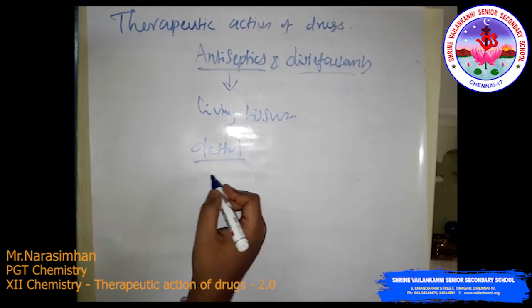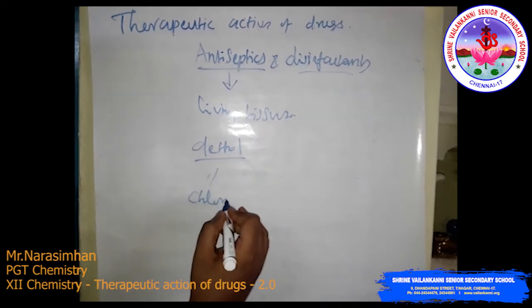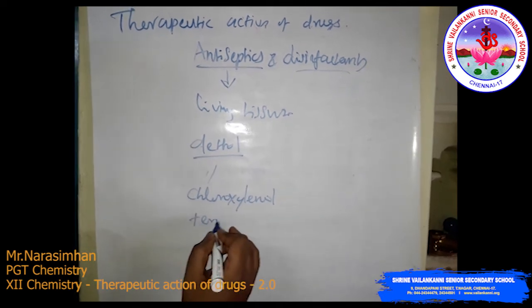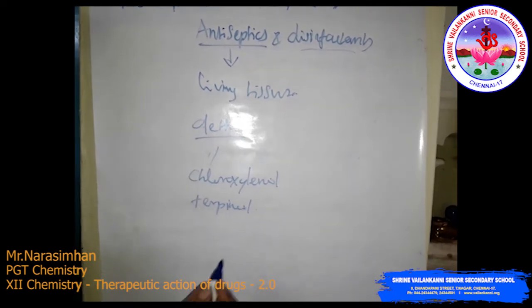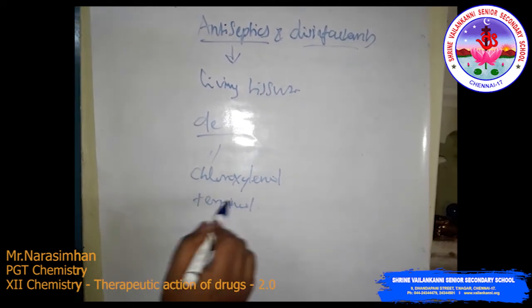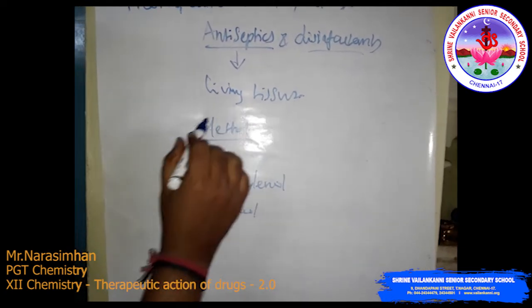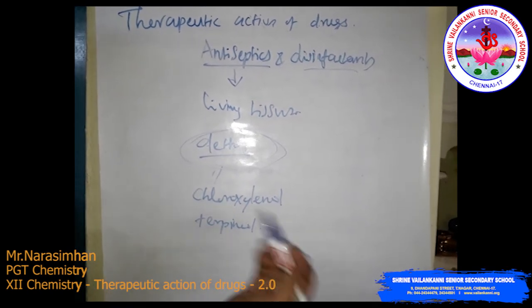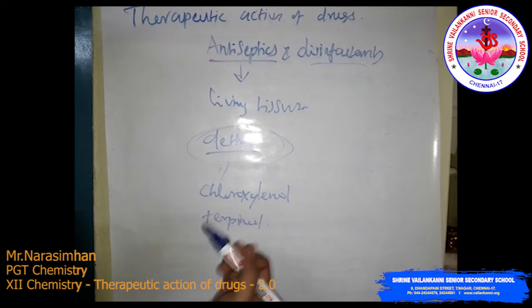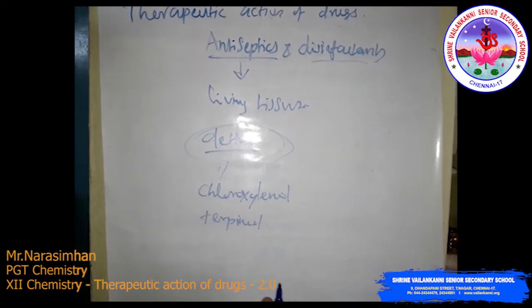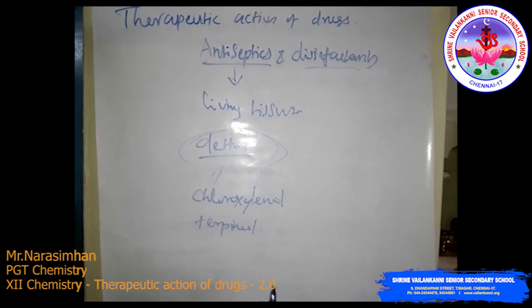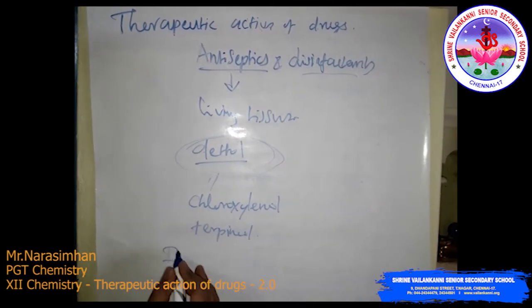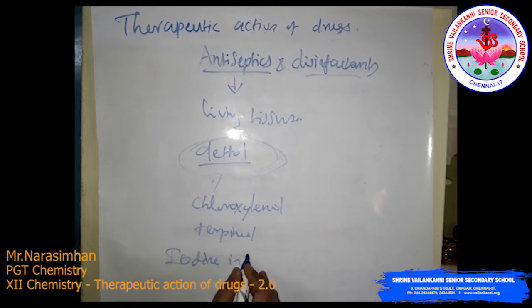Dettol is a mixture of chloroxylenol and terpineol. These are the components of Dettol. And also there is bithionol. Bithionol is added to soap, so that it is a soap containing bithionol. The bithionol and soap impart antiseptic properties, and similarly tincture of iodine.